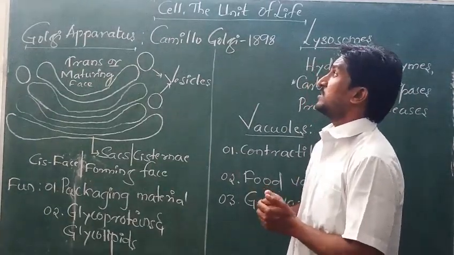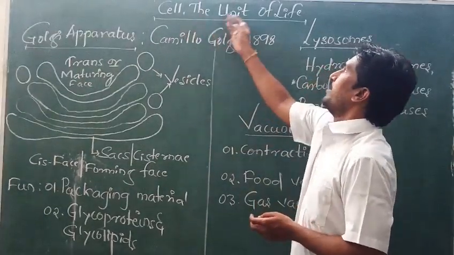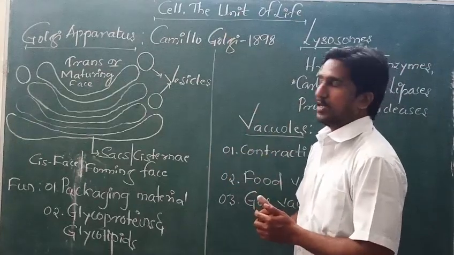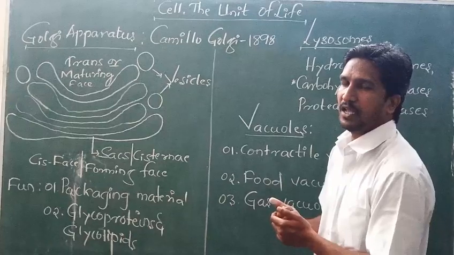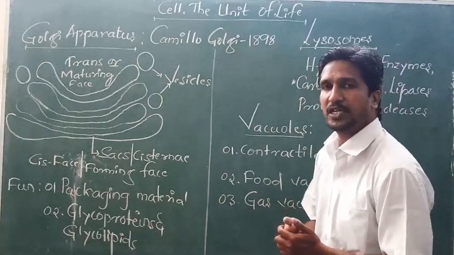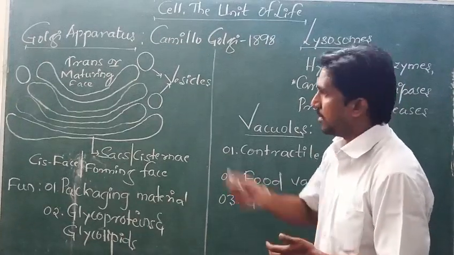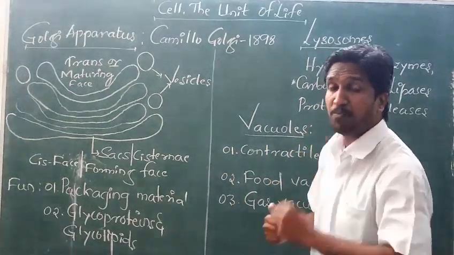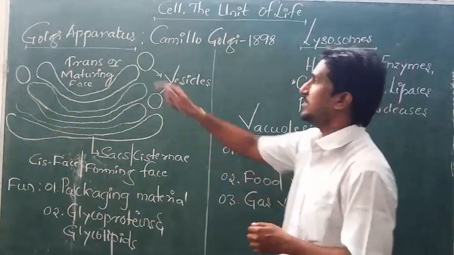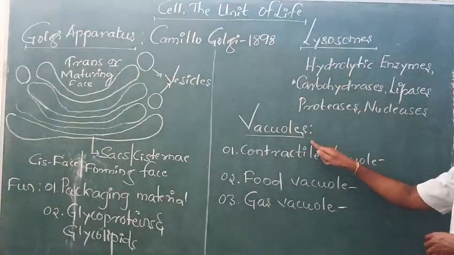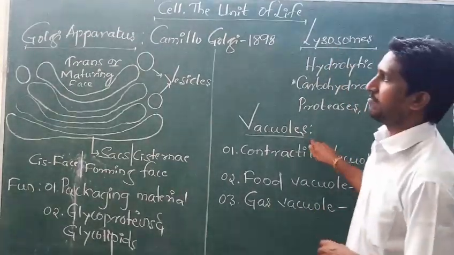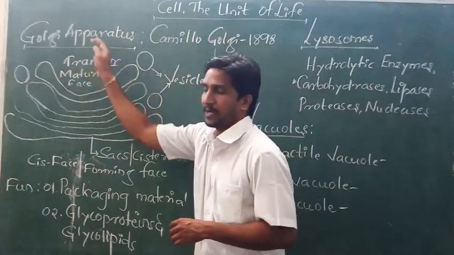In today's class under the chapter Cell, the unit of life, you are learning about the second cell organelle. The first cell organelle you have studied is the endoplasmic reticulum. Today we are going to learn three important cell organelles. One is the Golgi apparatus, the second is the lysosome, and the third is the vacuole. So we will discuss the Golgi apparatus first.